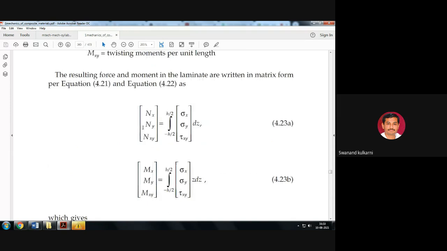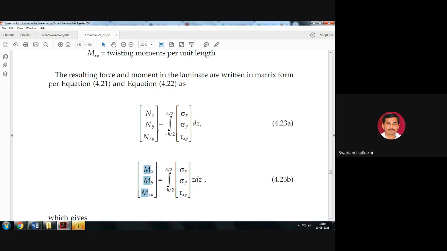Is it okay? So here we can identify the resultant forces and moments in the case of the composite material, whether in laminate form or lamina form. Nx, Ny, Nxy, Mx, My and Mxy are identified by taking the integration from minus h by 2 to h by 2 of sigma x, sigma y, tau xy dz, and of sigma x, sigma y, tau xy into z into dz. So these are the resultant forces and these are the resultant moments here.